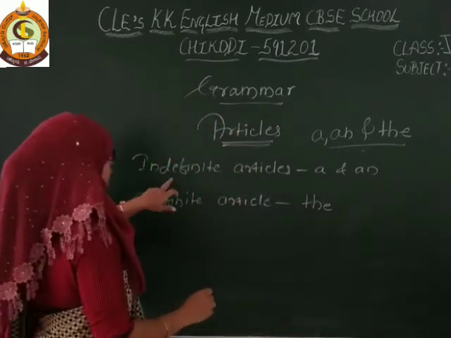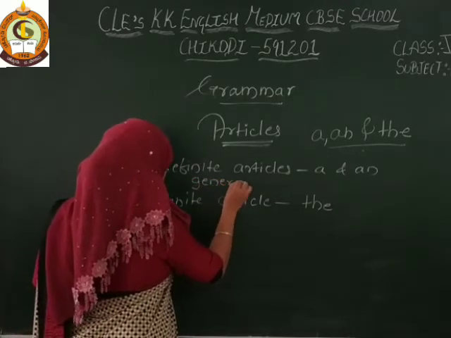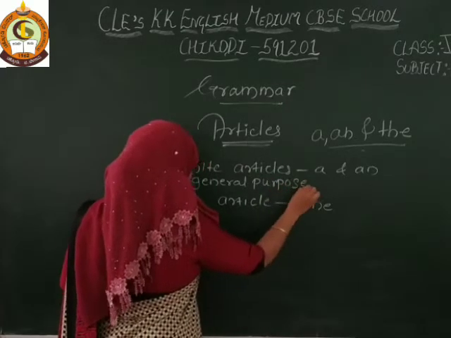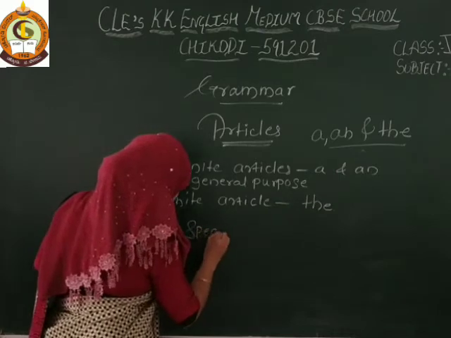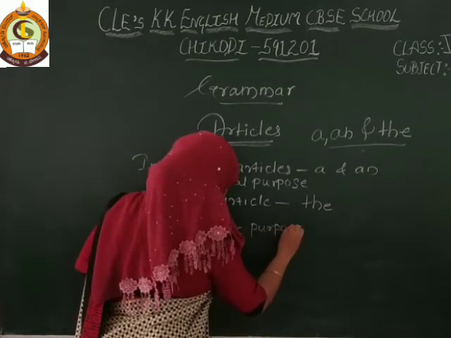So the indefinite article is used for general purpose, and the definite article is used for specific purpose. Got it?